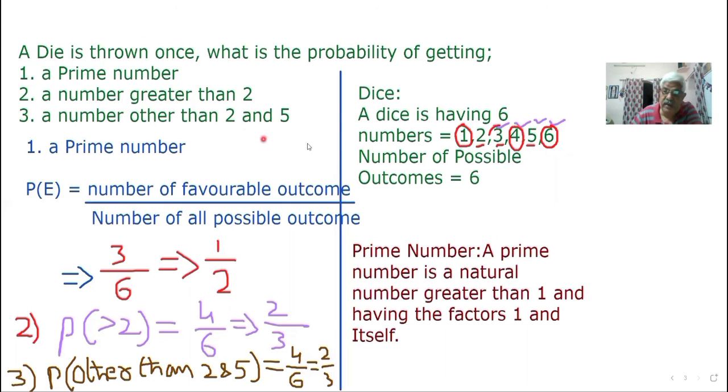Now the third one, a number other than 2 and 5. Other than 2 and 5 means you have to leave 2 and 5. Both you have to leave. Other than 2 and 5 means how many? 1, 3, 4, 6. Again 4 numbers. Therefore, the probability of other than 2 and 5 is 4 by 6. 4 by 6 means 2 2s are 4, 2 3s are 6. So 2 by 3 is the probability. Thank you.